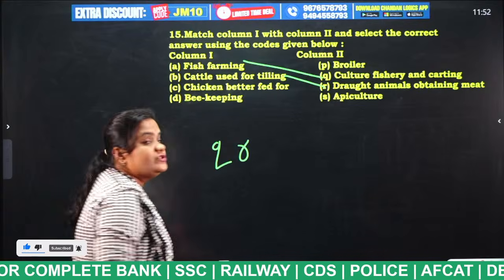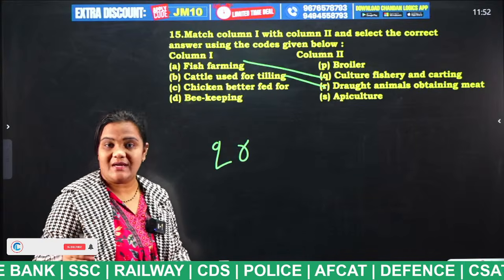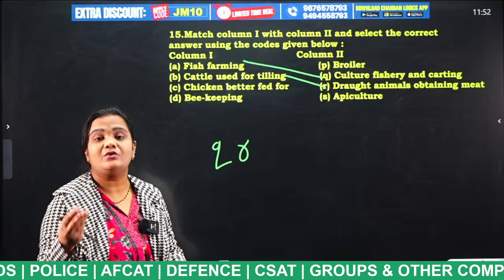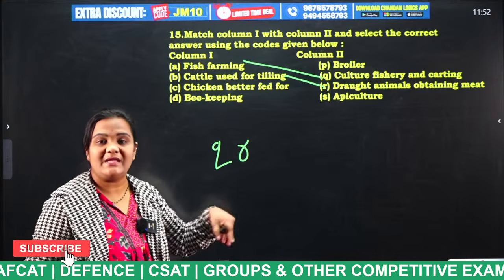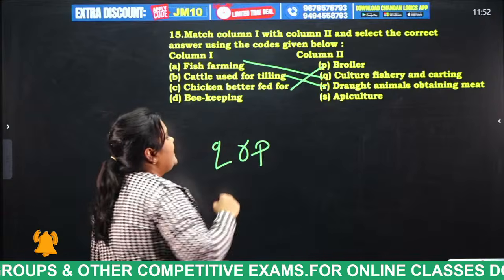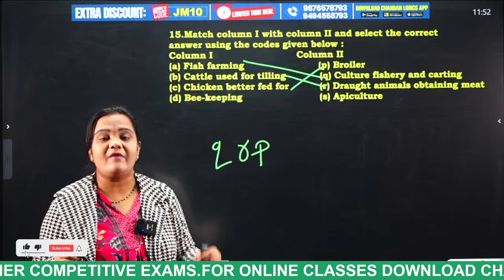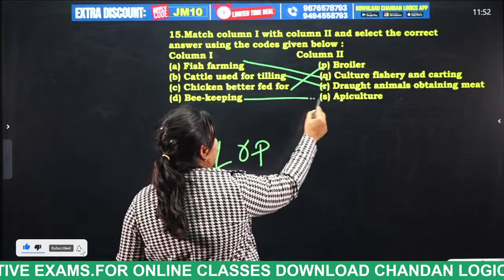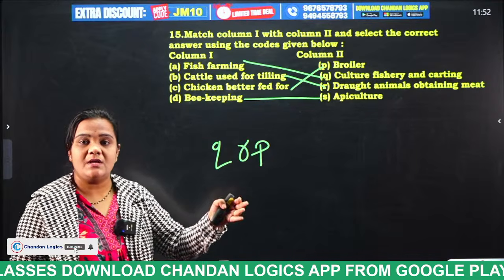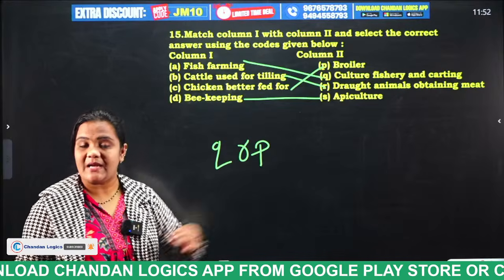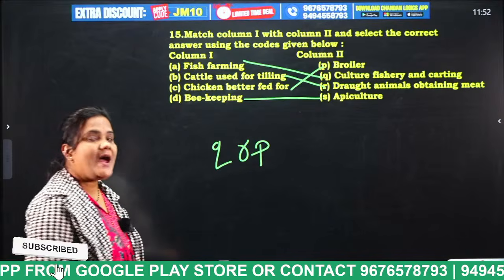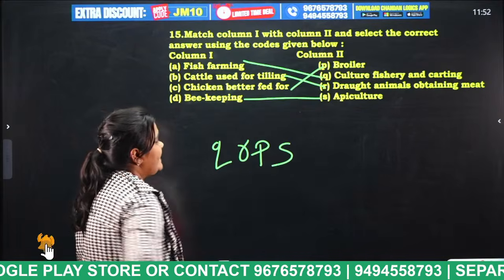Chicken better fed for: some types of chickens are fed only for their meat. In order to get nutritious meat, we feed them a lot, and that type of chickens are considered as what, students? Broiler. Beekeeping is nothing but apiculture. They arrange a certain place for the honeybees in order to get honey from them, and that method is known as apiculture, bee farming. Okay, Q R P S, very good.